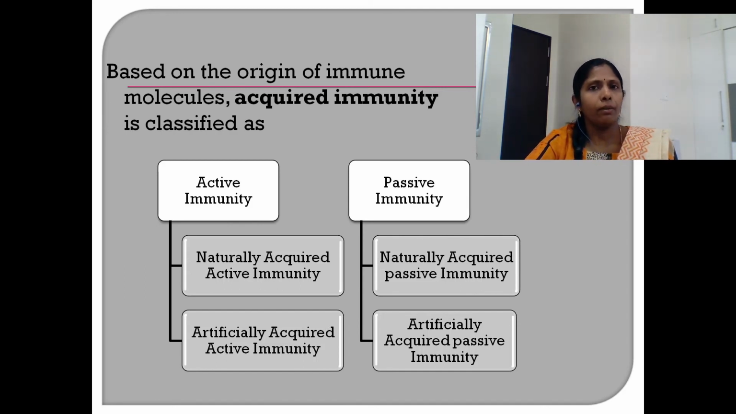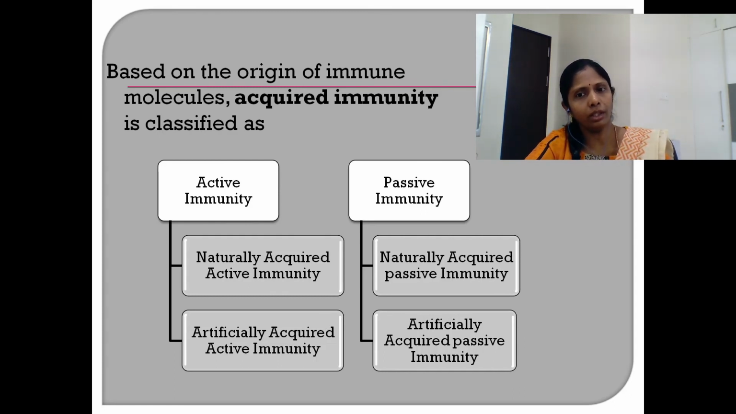Artificially acquired active immunity is a situation exemplified by vaccination. In vaccination, there is a purposeful injection or introduction of a pathogen in heat-killed or attenuated form, or even a part of the pathogen that is not virulent, into the host system by artificial means like injection or oral drops, and the immune system is evoked to produce an immune response. This is called artificially acquired active immunity, which is exemplified by vaccination.